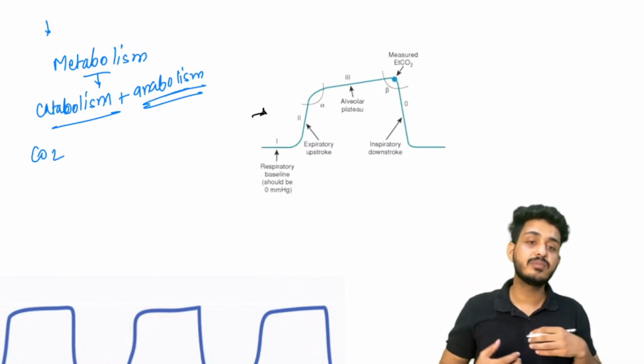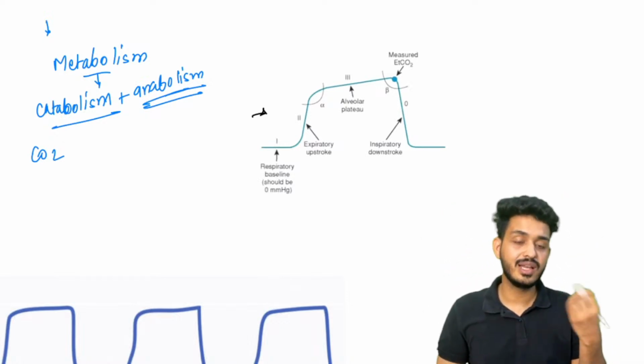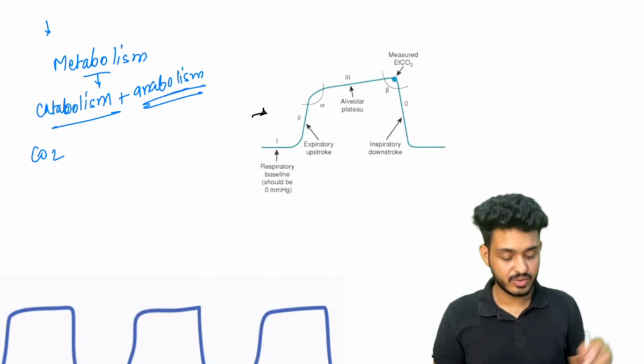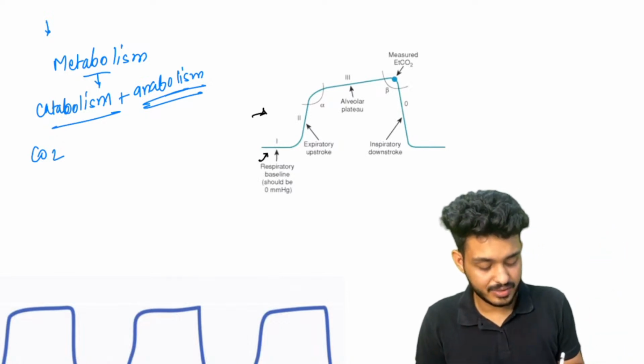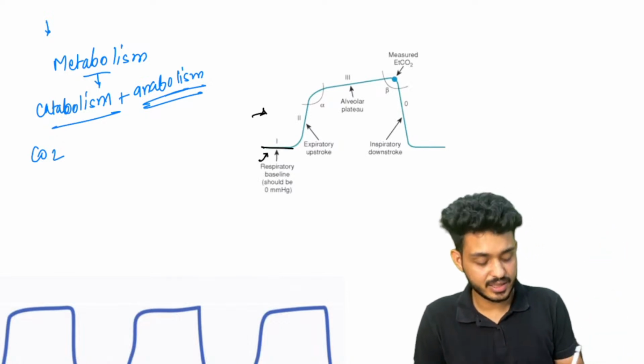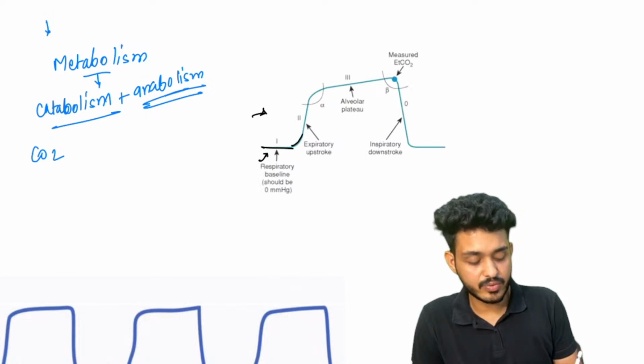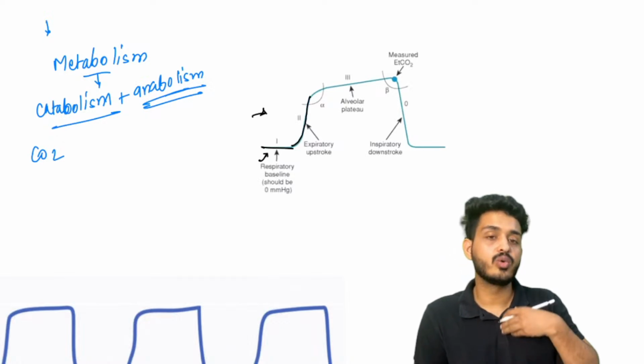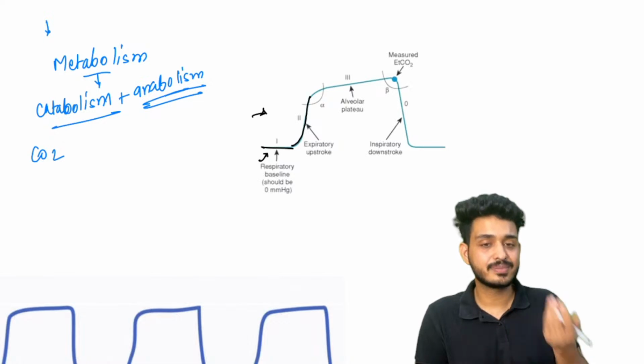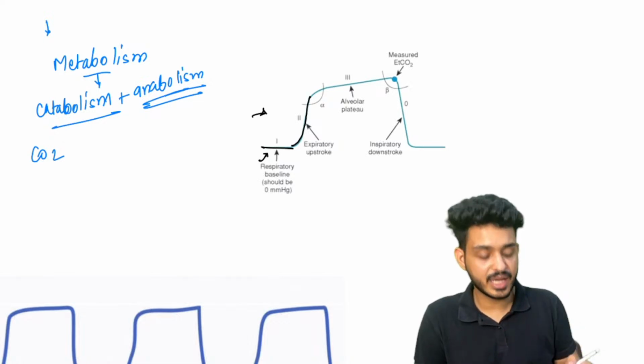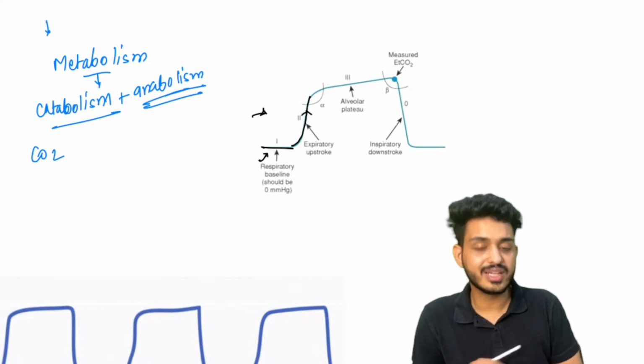That means till the time CO2 is coming in from the lungs, that would be shown as a graph on the screen, right? So this is phase 1. Phase 1 will be stable, right? This is the respiratory baseline. Now what will happen, CO2 will come out because of expiration, and that would be showing us phase 2.